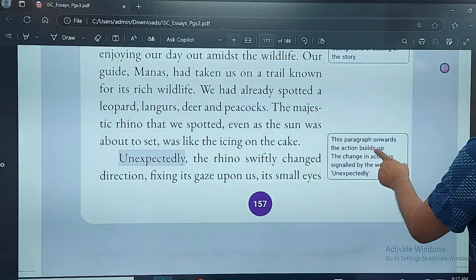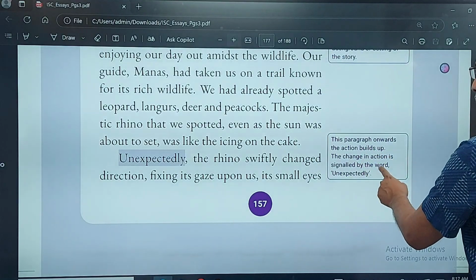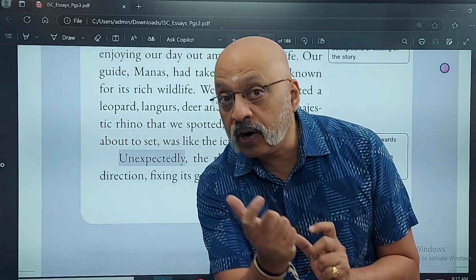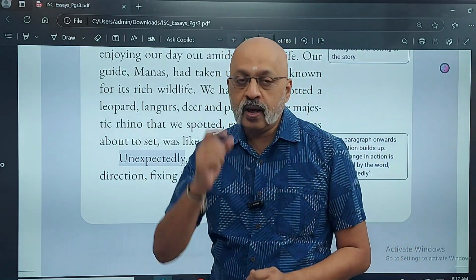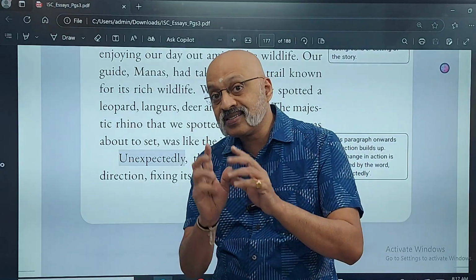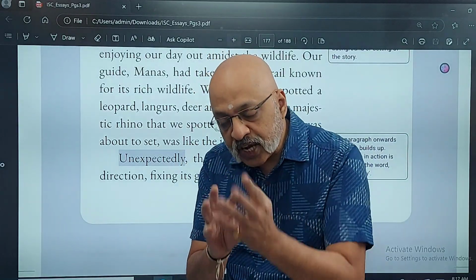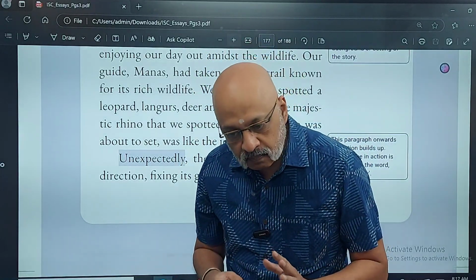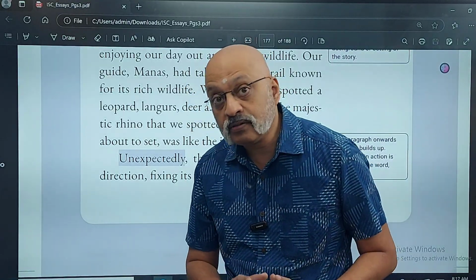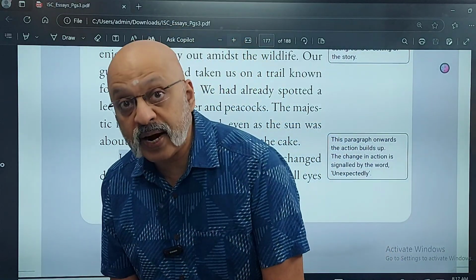This paragraph onwards, the action builds up. The change in action is signaled by the word unexpectedly. So these kind of connecting words become that much more important. The examiner will be looking for, oh, how has the student changed gears? कि some second gear से third gear जाते वक्त किस तरह से the student has managed to grab my attention.